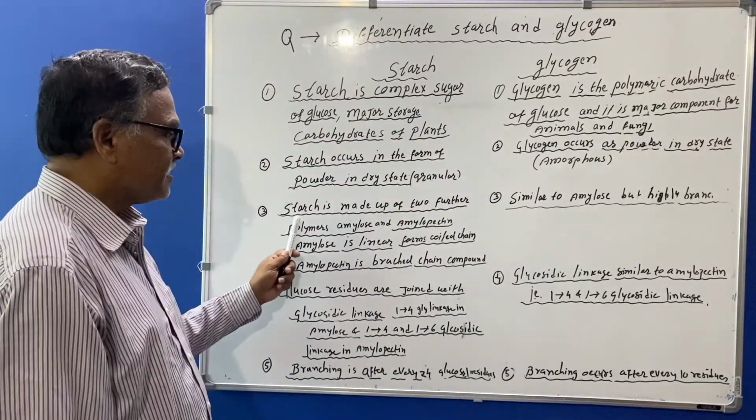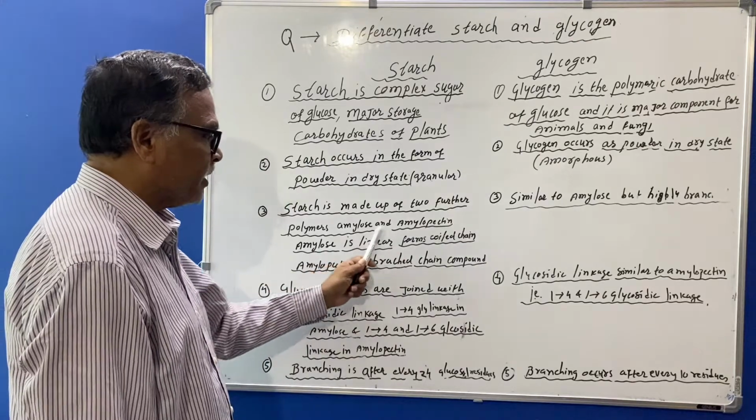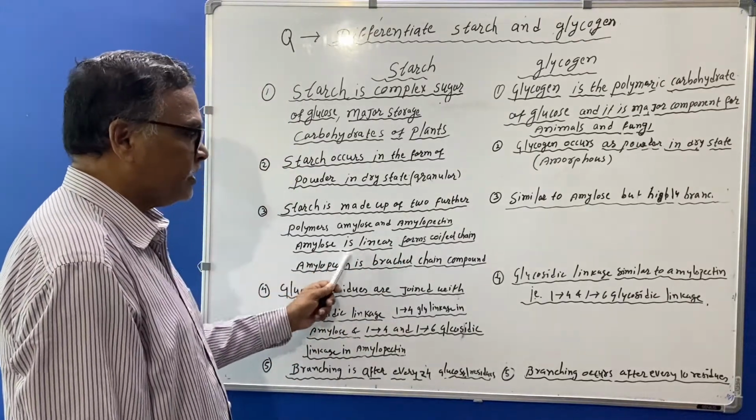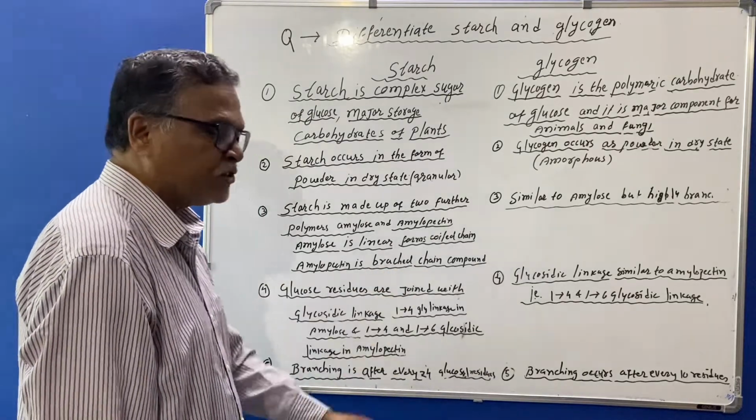Third point: starch is made up of two polymers, amylose and amylopectin, where amylose is a linear coiled chain and amylopectin is a branched chain compound.